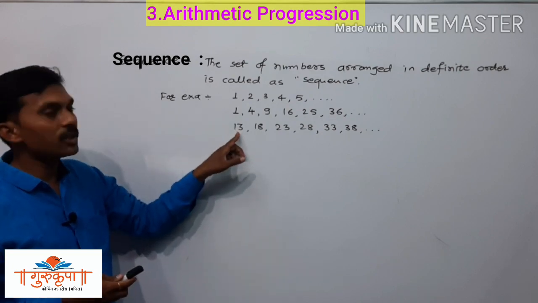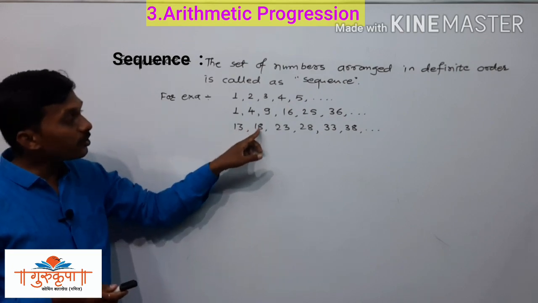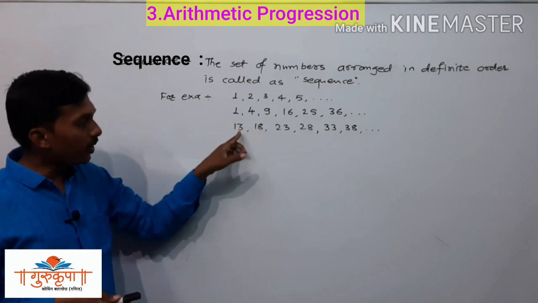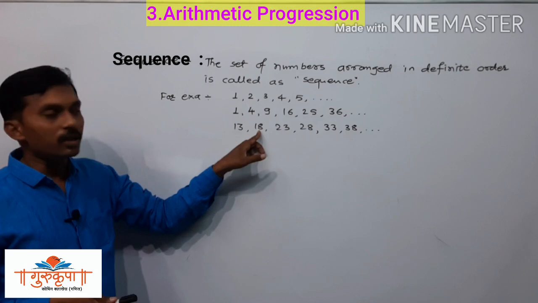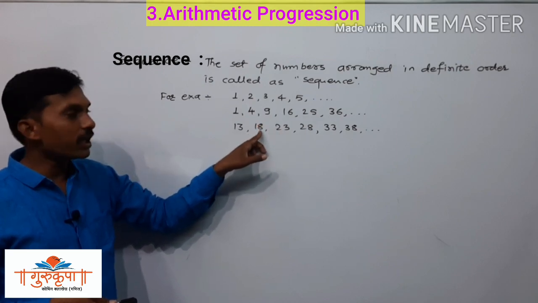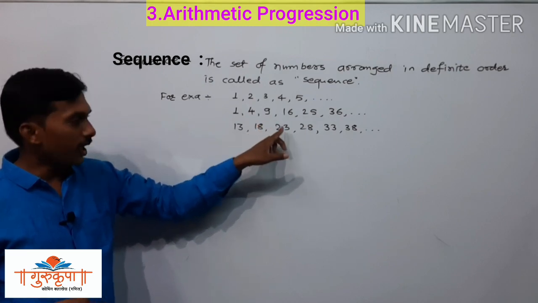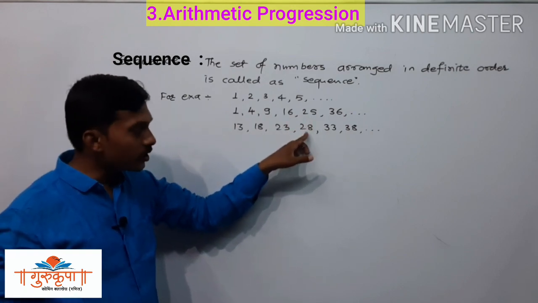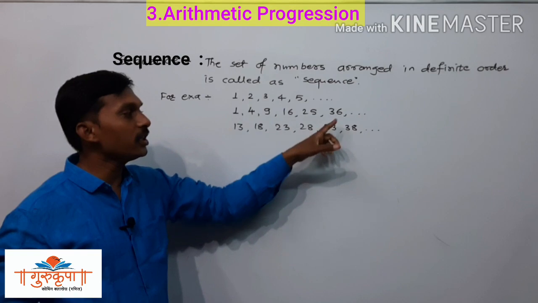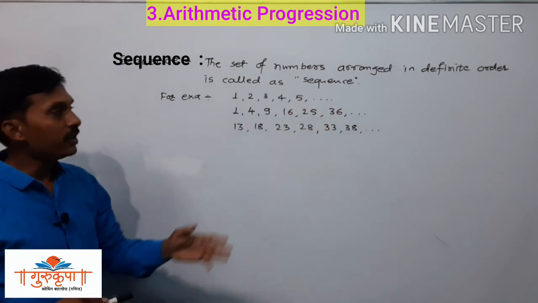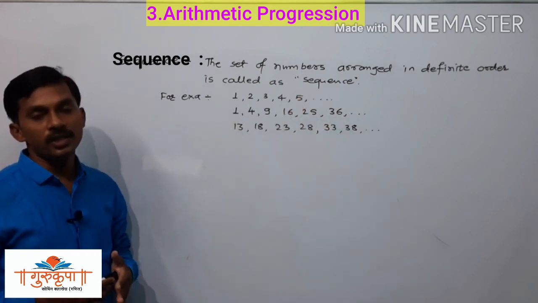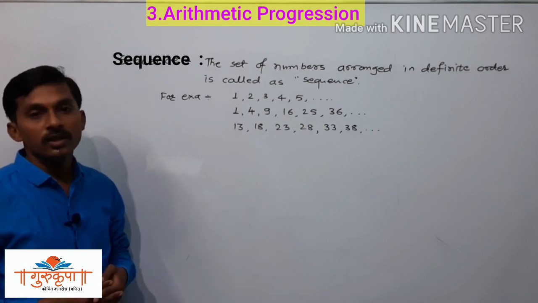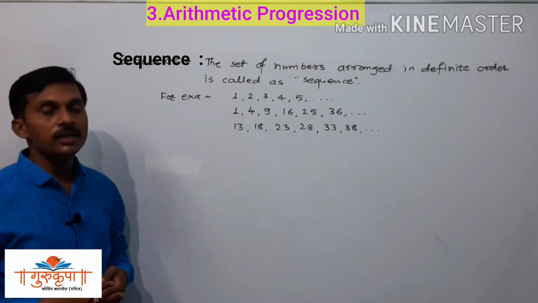Here the first term is 13 and the second term is obtained by adding 5 to the previous term. Adding 5 to the second term we get the third term, adding 5 to the third term we get the fourth term, adding 5 to this term we get the fifth term, and then the sixth term. So this is also a sequence. If the numbers are arranged in the definite order, then that set is called a sequence.